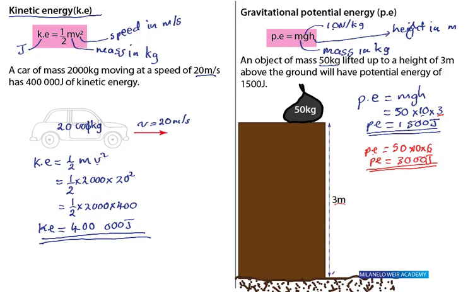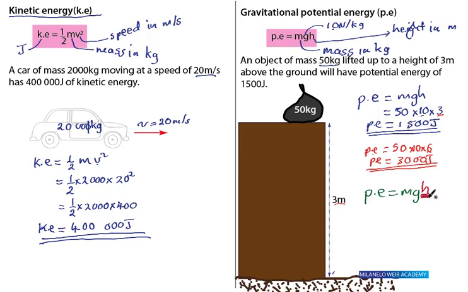From this, we can see that PE is equal to mgh, and I've written h with a different color to indicate that for a particular object, potential energy will always depend on what? On its height from the ground.